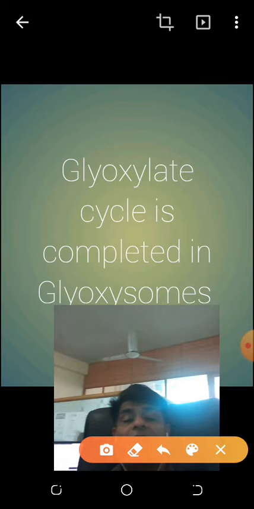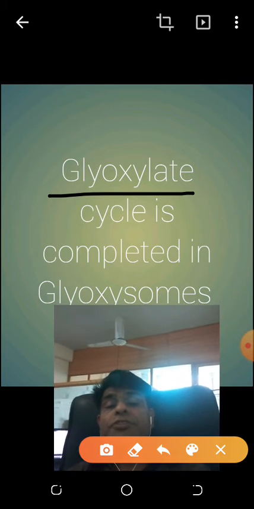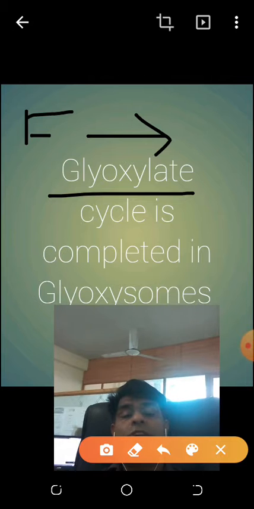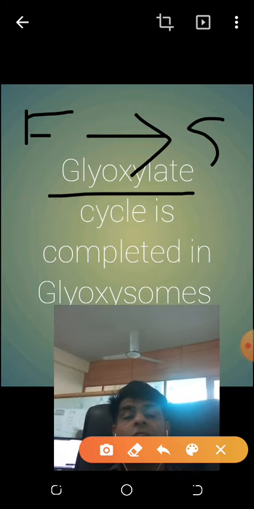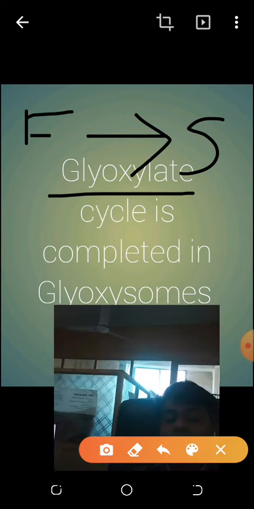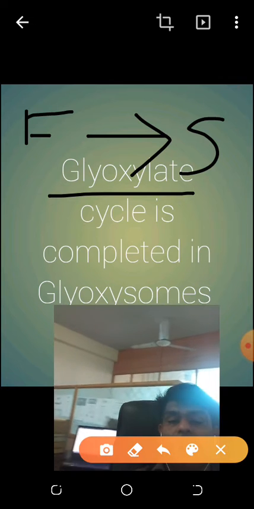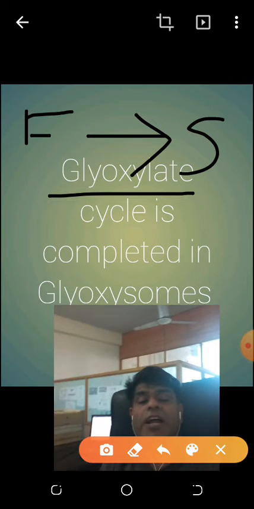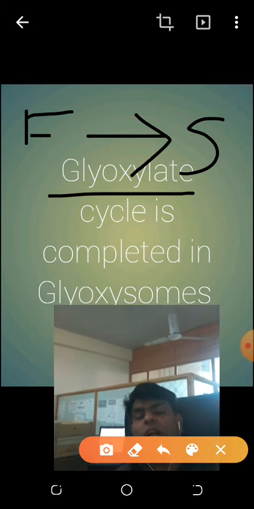What is the meaning of the glyoxylate cycle? Important: fats change to starch. Fatty acid and glycerol change to starch. Why is there a need to convert the fats into starch? Because starch will change into glucose.